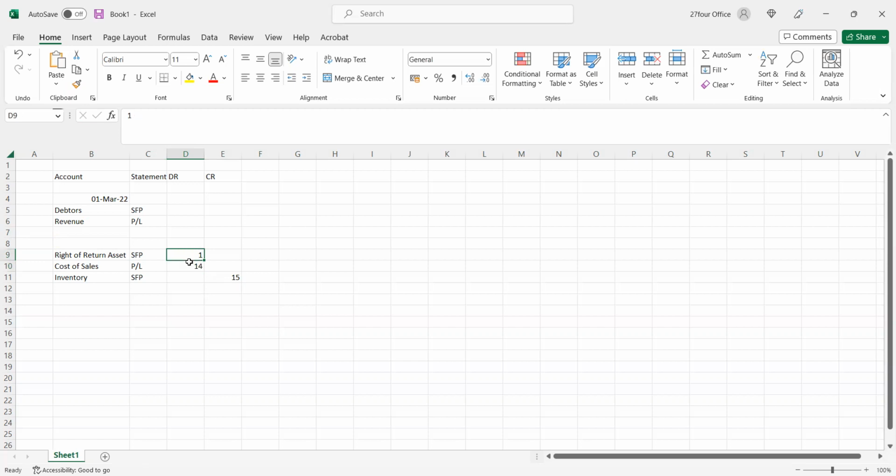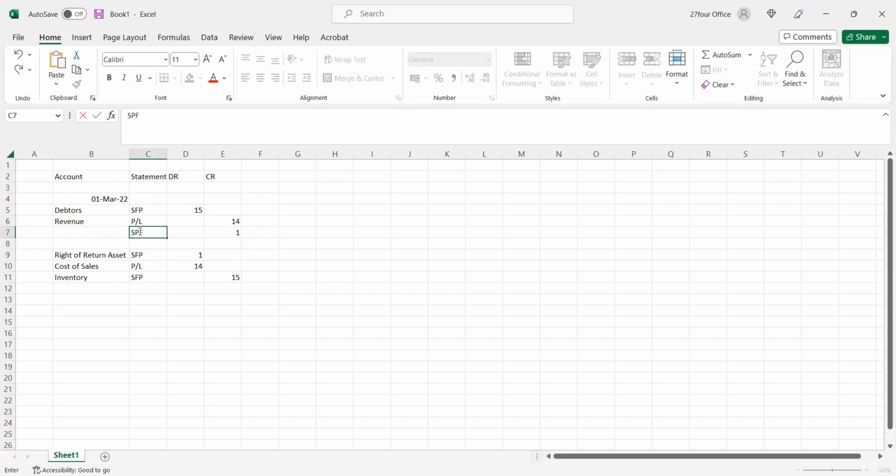So here you can see debits are 15 and credits are 15. But not the full 15 goes to cost of sales. One goes to the right of return asset. Remember, this is based on the cost price. Over here we'd have the selling price. The selling price is 15, the debtors owe us for 15. Revenue, we can only recognize for 14, and over here we would have 1. This would be a liability.